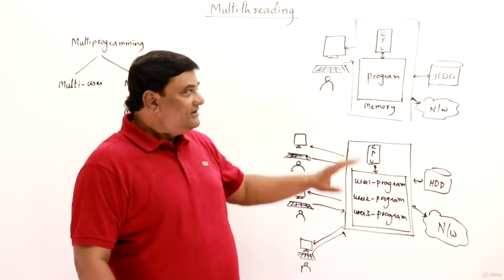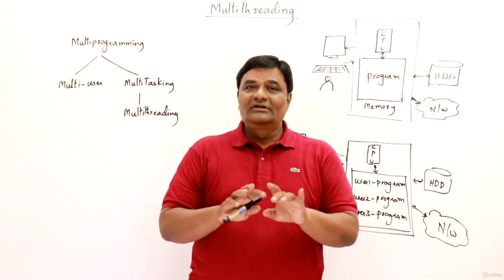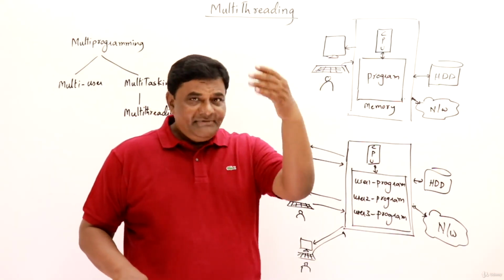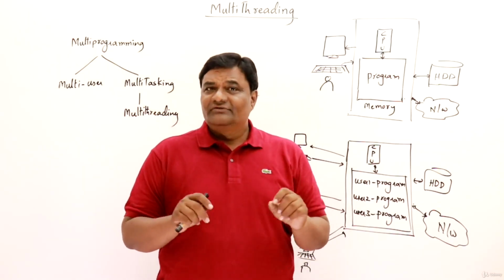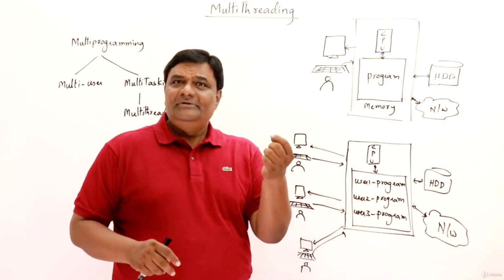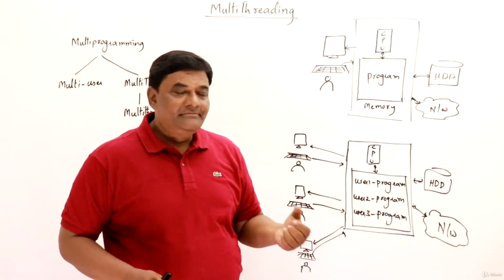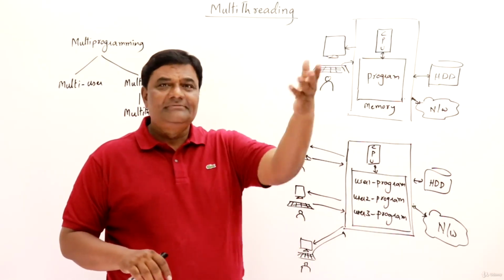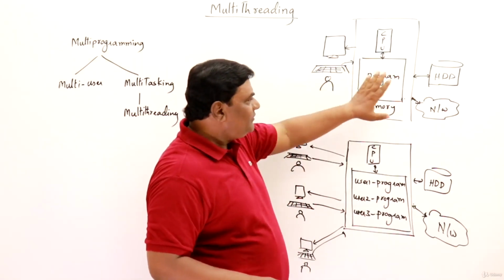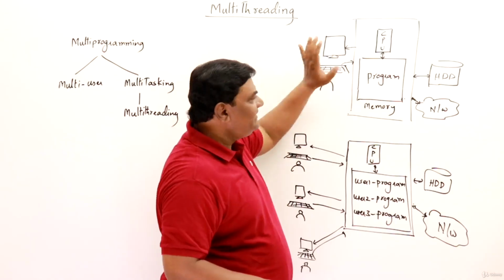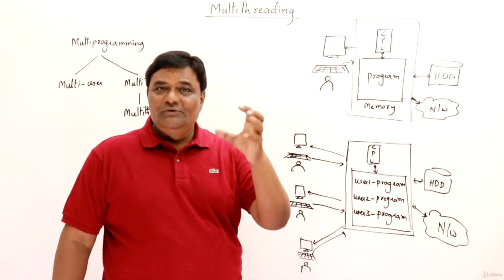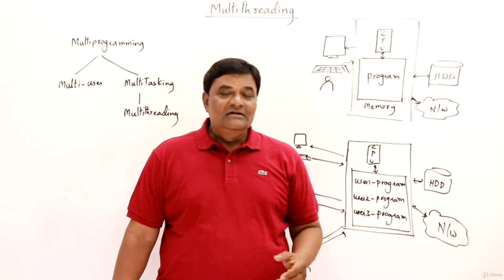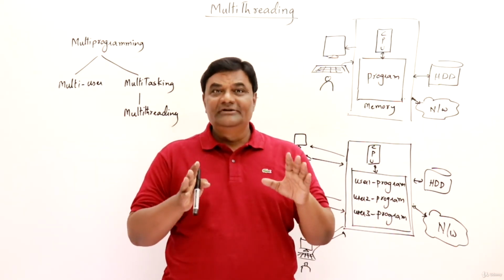Now one more example. Suppose you have opened MS Word and you are typing a letter. You have typed some 10-20 pages, and meanwhile, from time to time it may be checking the spelling and grammar. So a little bit of CPU time is utilized at that time. Otherwise you are just typing and it is appearing on the screen. Whatever you type goes into the program and also appears on the screen. So CPU computing required is very little. If you're typing for 1 hour, the CPU will be utilized for just a few minutes.